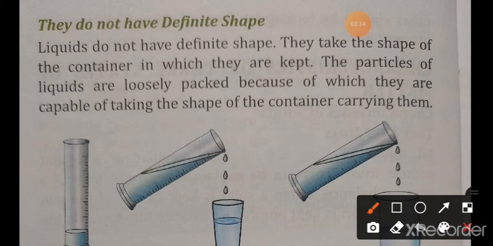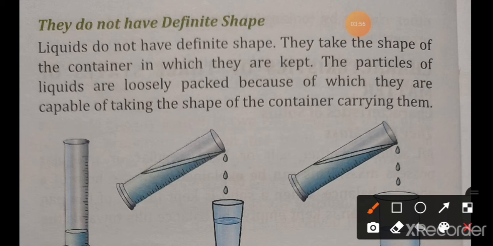If we pour any liquid from one container to another container, it takes the shape of that container because their particles are loosely packed in comparison to the solid. That's why they are capable of taking the shape of the container carrying them.